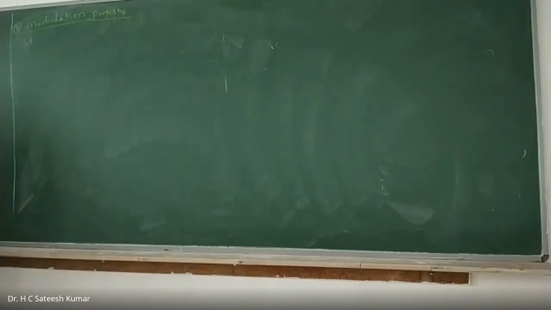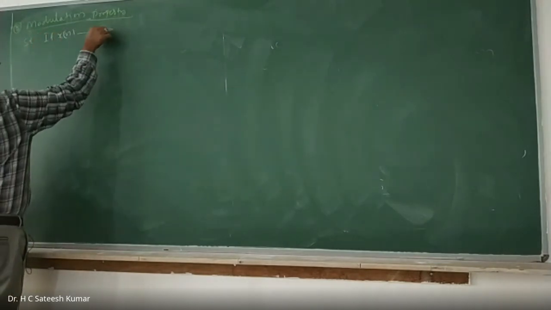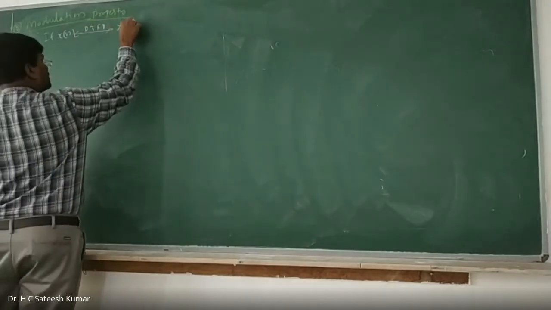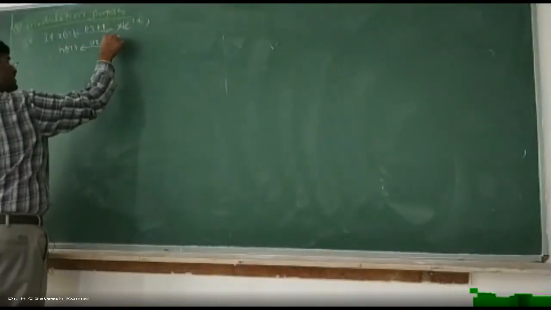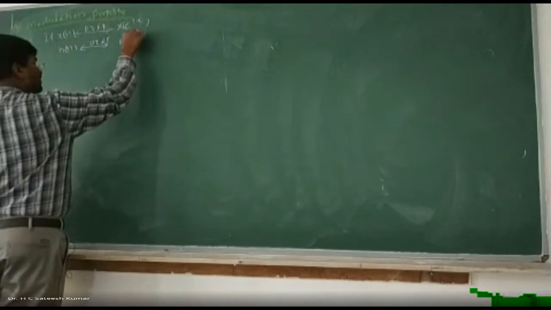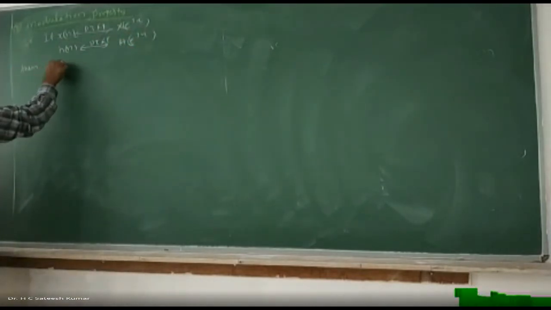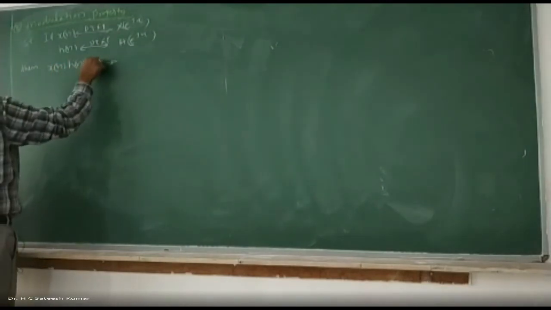If x of n has DTFT x of e to the power of j omega, and h of n has DTFT h of e to the power of j omega, then x of n into h of n has DTFT